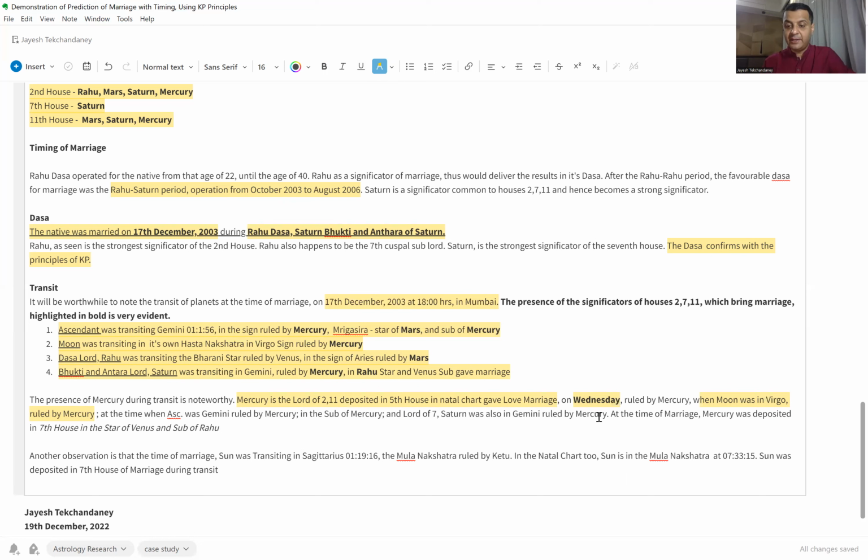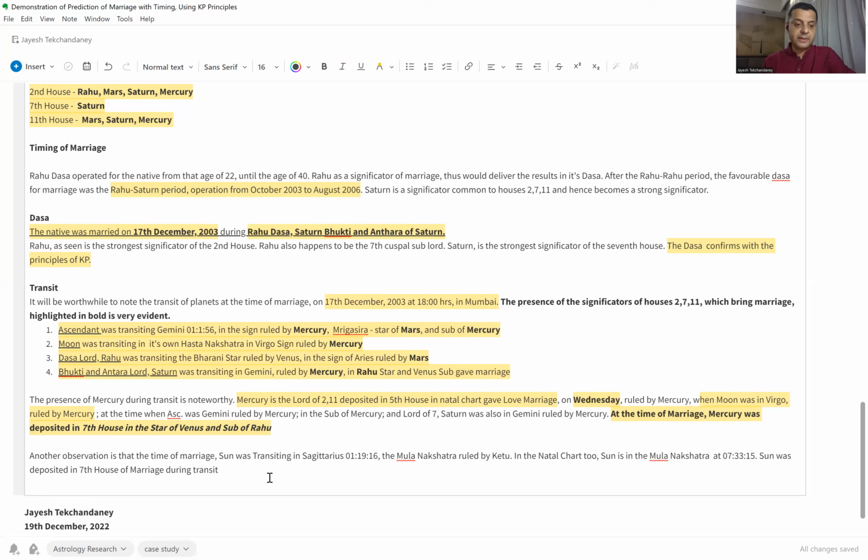So at the time of marriage, Mercury was deposited in the 7th house, which also happens to be the house of marriage, in the star of Venus and sub of Rahu. So all in all, Mercury did play its part in giving marriage to this native. I have known this native, and I know Mercury as a Lord of 2 and 11 has brought gains.